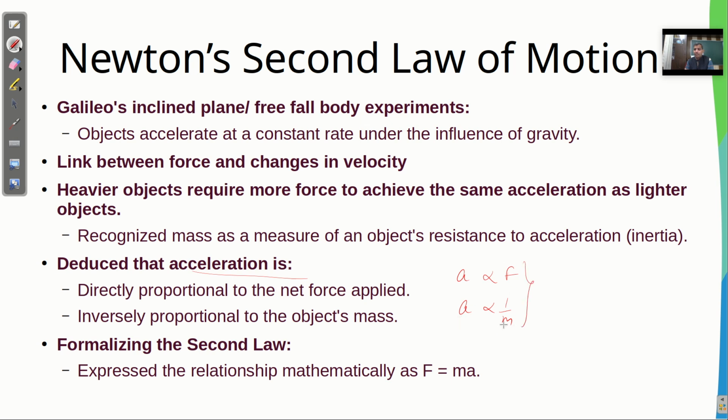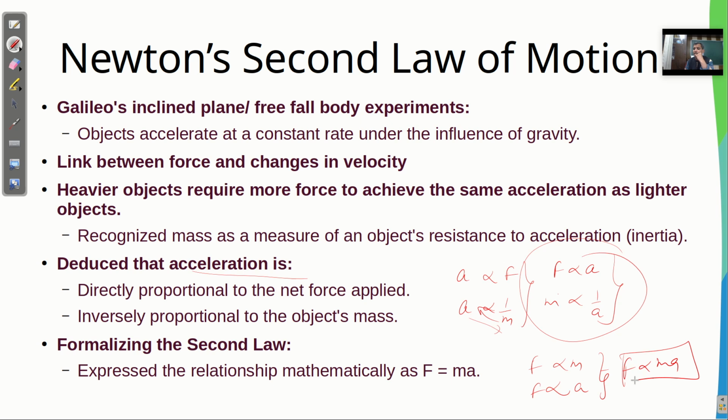So if I bring this here, force is proportional to acceleration, and mass is proportional to this. If I club these two, I can write that force is proportional to mass, and force is proportional to acceleration, right? So in other words, force is proportional to mass times acceleration.